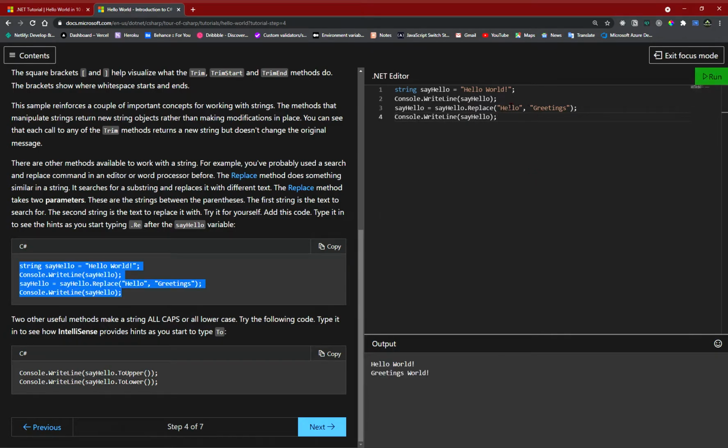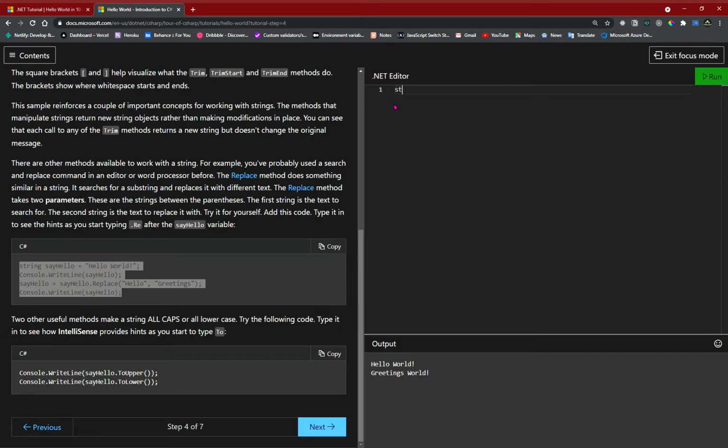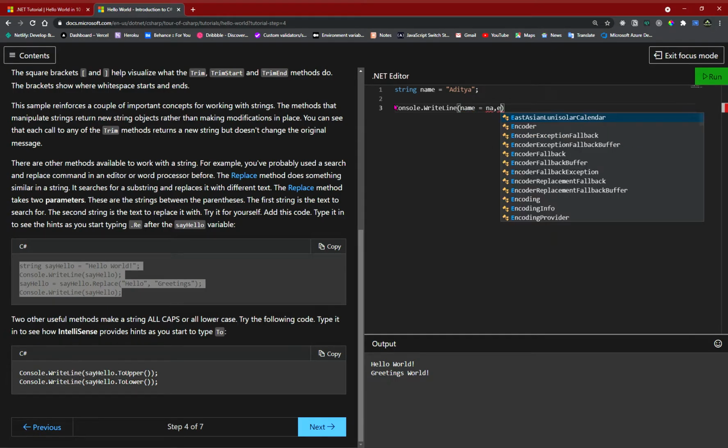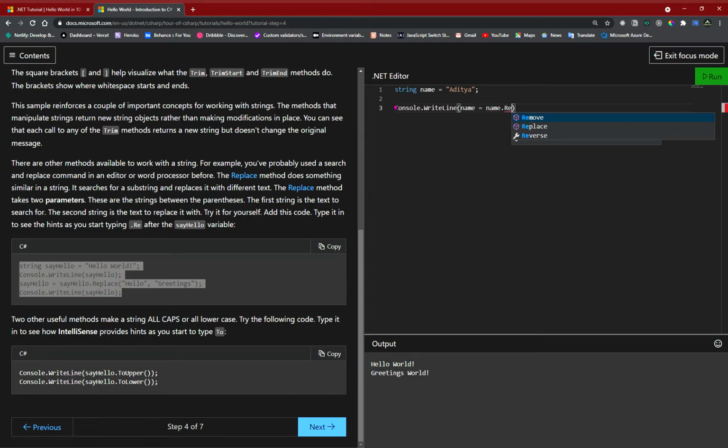Okay, it says hello world, so let's get rid of that. Okay, so we have hello worlds, and yeah, that's the same thing I was talking about. So we can define a string name is equal to Aditya, and then I can say console dot write line, name dot replace.